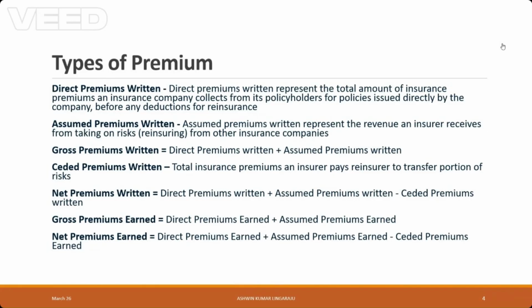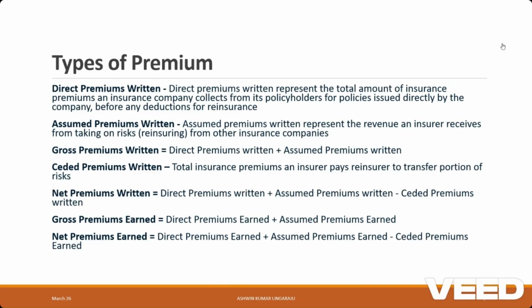Assumed premiums written are the premiums an insurer receives from taking on risks from other insurance companies, that is, reinsuring the risks. Note that for insurers, direct premium will be the maximum contributor and assumed will be less. But for reinsurers, assumed will be the maximum as they reinsure other insurers' exposure. In the insurance financial statement, we often see gross written premium, which is the sum of direct and assumed written premium.